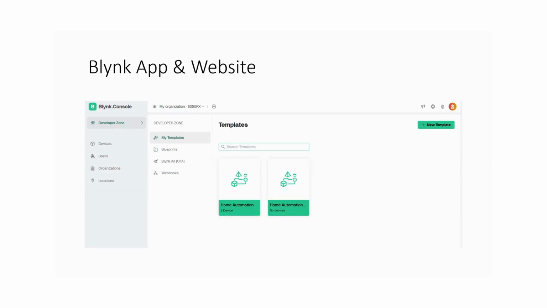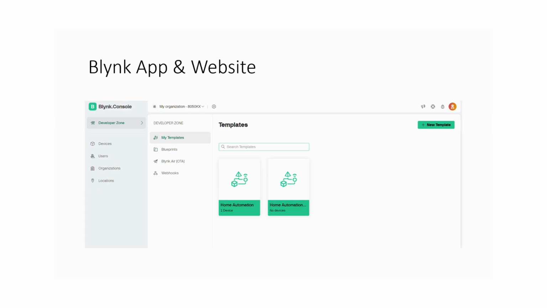The next application we use is Blink. Blink provided the IoT platform, enabling us to control and monitor our system remotely through a mobile app, offering a user-friendly interface.